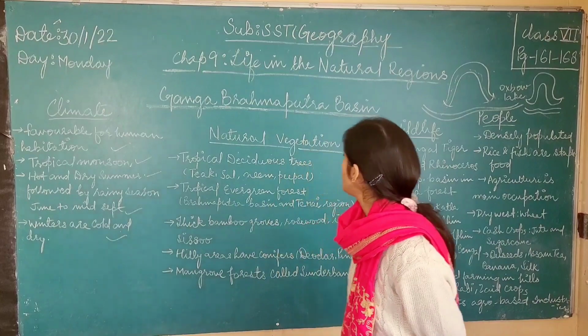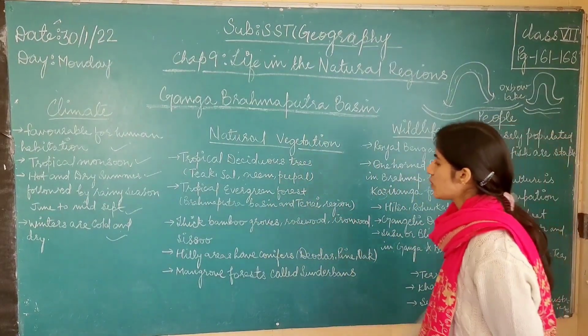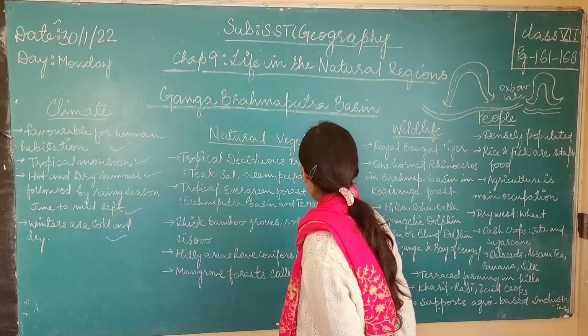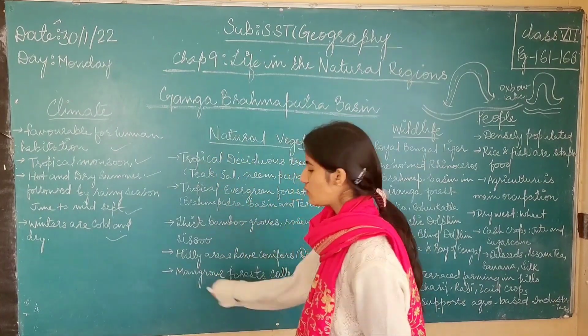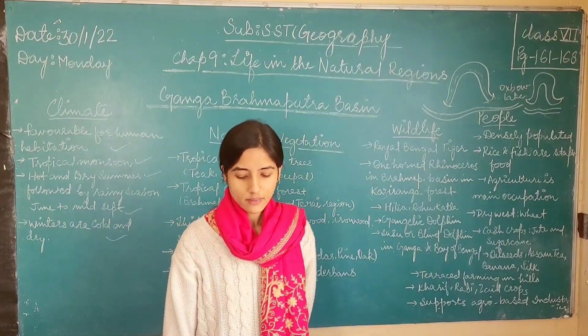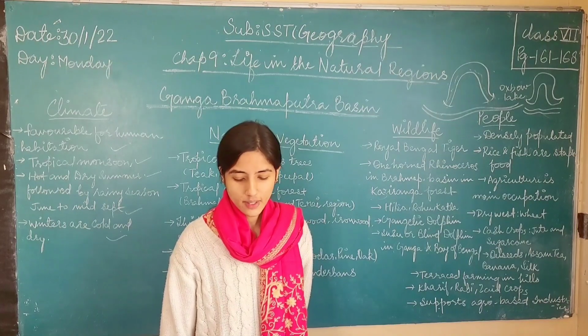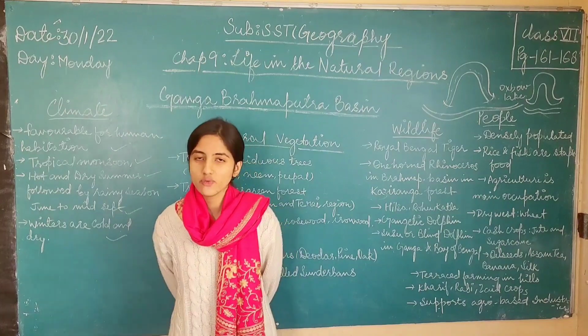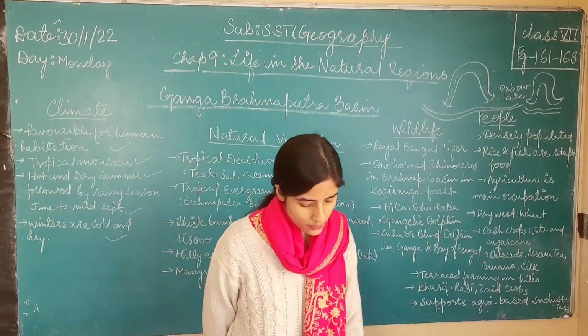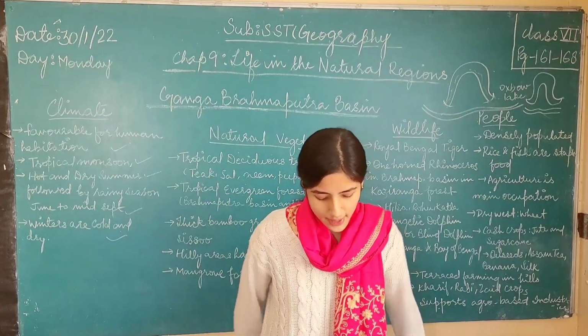Then let us see the different types. There is one more point: the mangrove forest called Sundarbans. So what are mangrove forests? These are also found in the Ganga Brahmaputra basin. The mangrove forests are a type of forest which is a shrub or tree that grows in coastal saline or brackish water. See, here is an image of the Sundarbans on page number 166, figure 9.9.